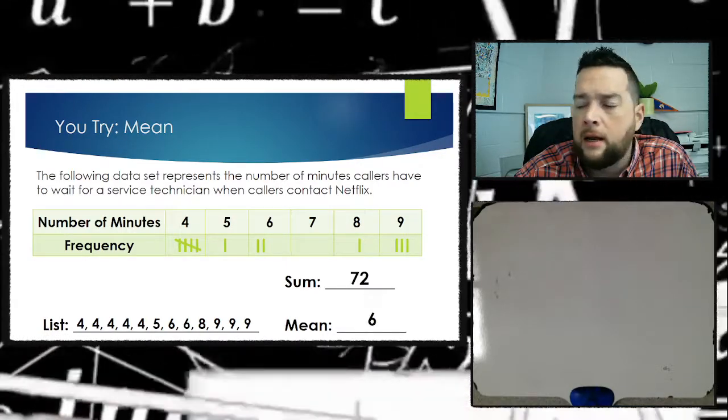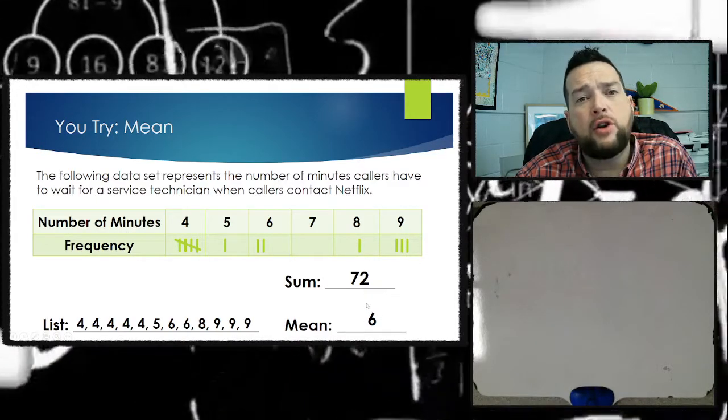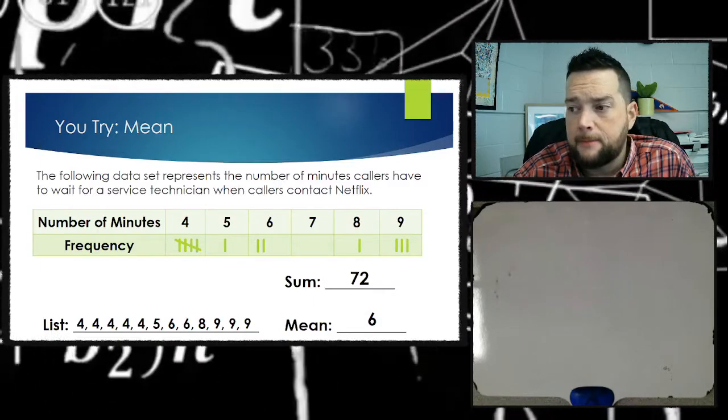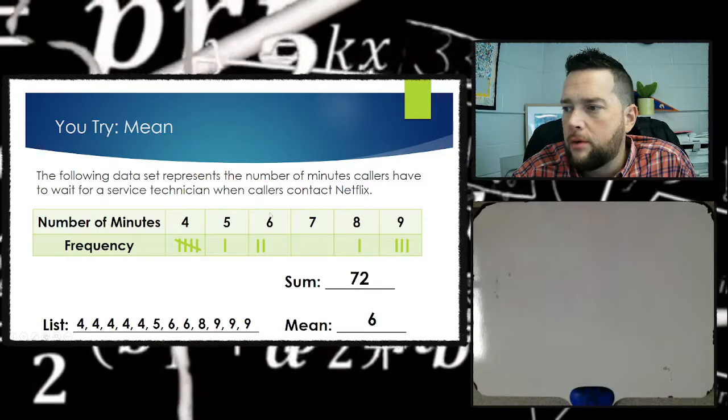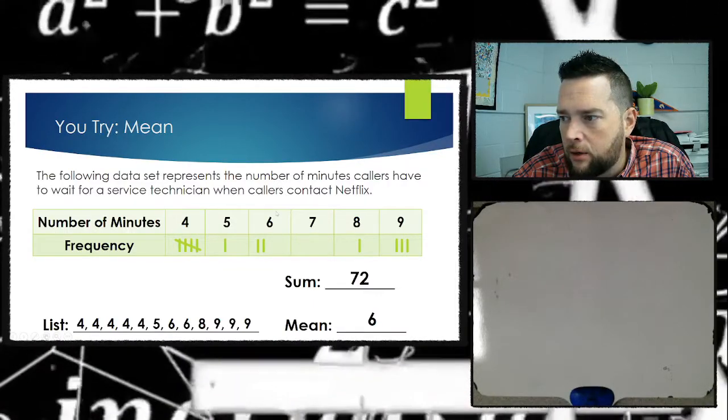Then to find the mean, you want to simply add those together and divide by how many numbers there are, all right? There's 12 numbers, so 72 divided by 12 is 6. The average wait time is about 6 minutes, all right? Which is pretty cool because that kind of shows you that 6 and 7, that's about the middle right there.